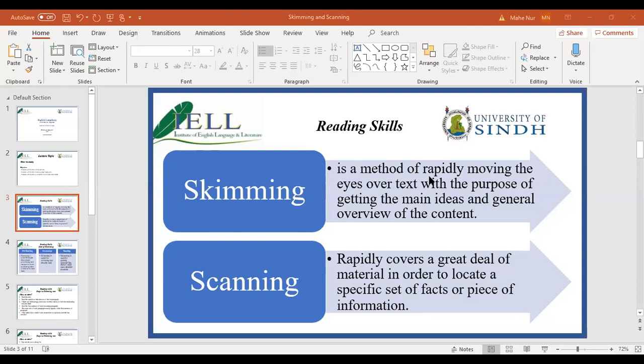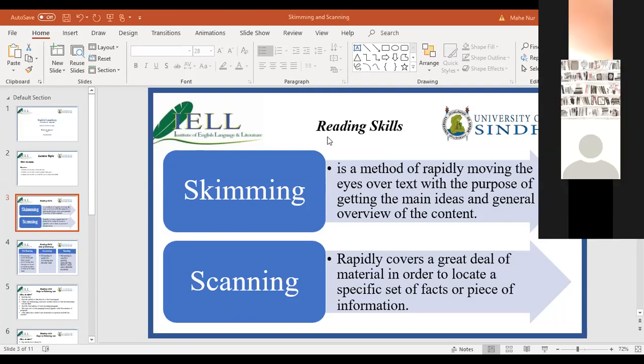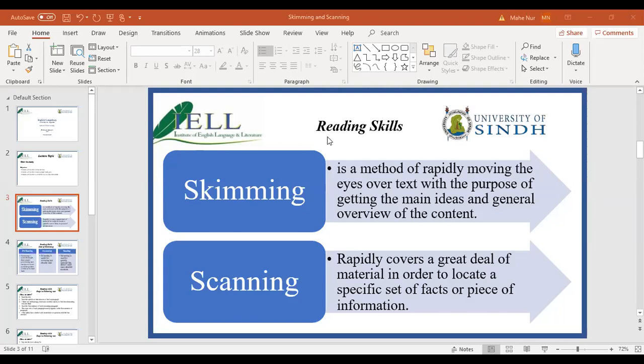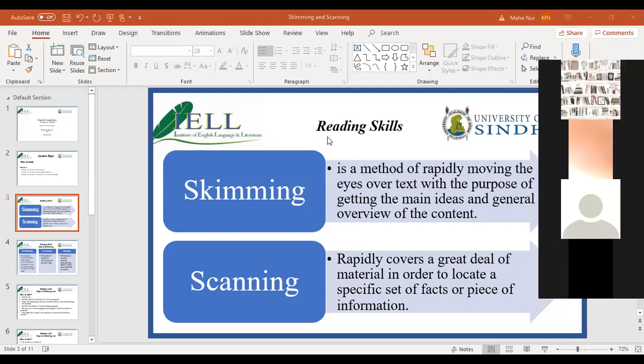Okay, Imran, thank you for your input. Abdul Hai, skimming is general ideas. All right. Yes, this is the main difference here. Skimming is getting the general idea while scanning is getting a particular idea, a particular specific information. We will see how to do that. Let's quickly move on.